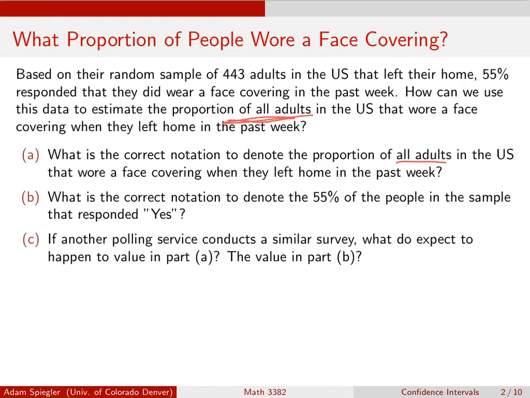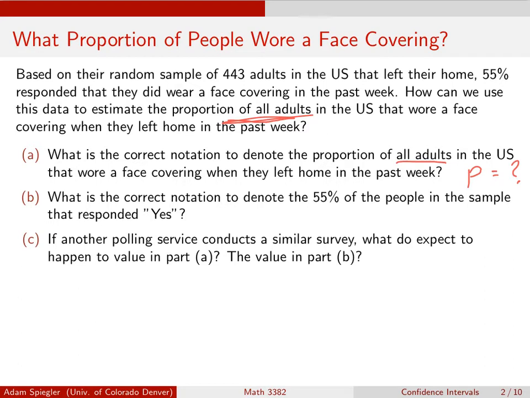So since this is referring to a population, we would want to use the parameter p to denote this. And the whole point here is we don't know what this value is. There's really no easy way that we could gather this information about all adults in the US. So instead, we picked a sample of 443 adults in the US, and we found 55% of them that did leave the house responded that they wore a face covering.